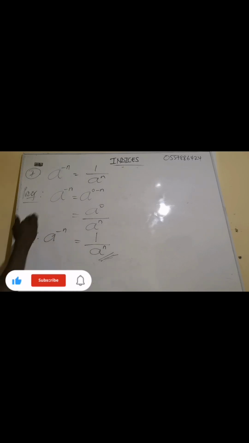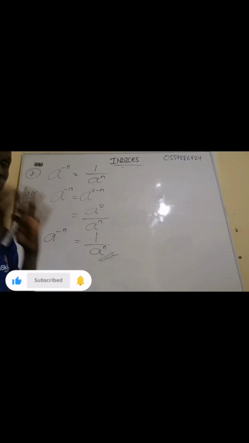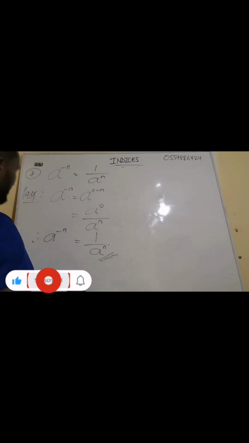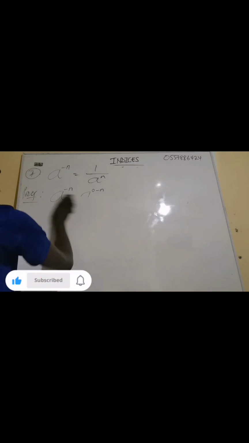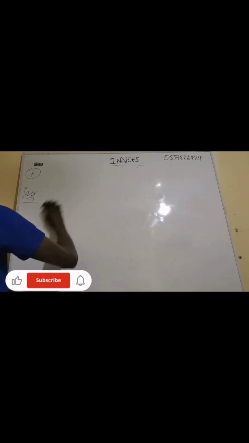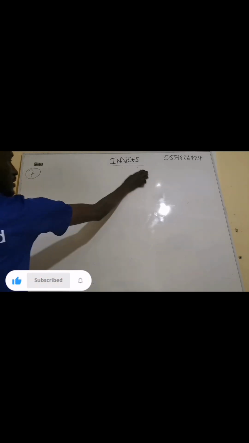Now let me talk about another property. I'm talking about plenty of properties. Now property 8. After this, I'm going to solve some questions, then we end it. Now, if I have property 8, how am I going to solve it?